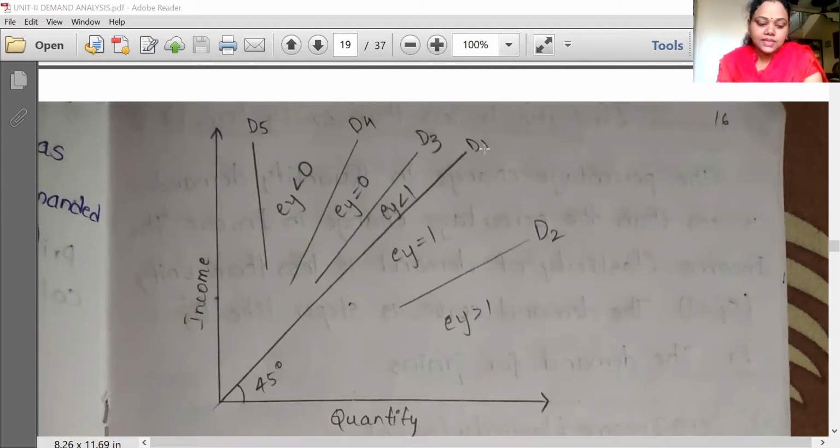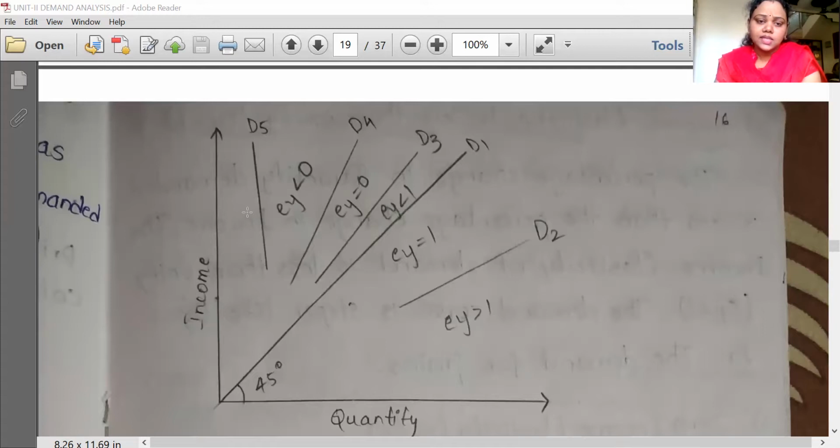The third one is income elasticity less than unity. See the D3 curve here. In the D3 curve, the percentage change in quantity demanded is less than the percentage change in income. That is, whenever income rises, the change in demand will be less than the change in income. That is, the income elasticity of demand is less than 1. The curve is somewhat steeper. See, in D3 the curve is somewhat steeper. Generally, the demand for grains has this income elasticity.